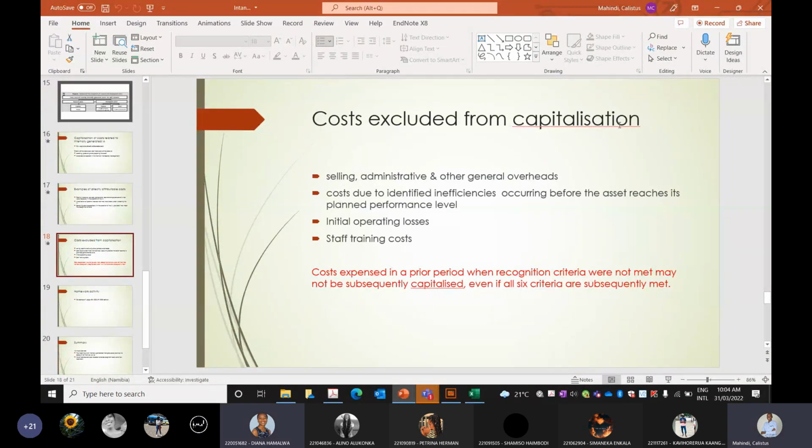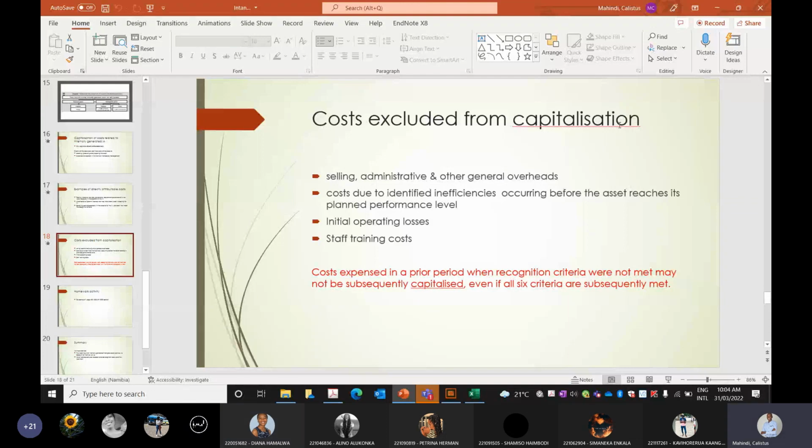So even if selling costs, administration and training costs are directly attributed, we exclude them because of the standard. Yes, you have to look at what the standard is saying.